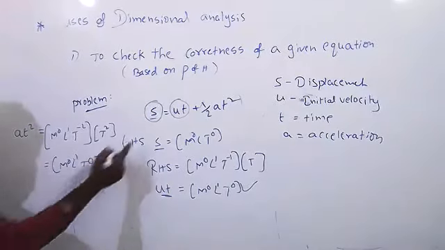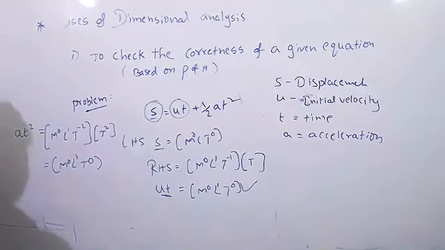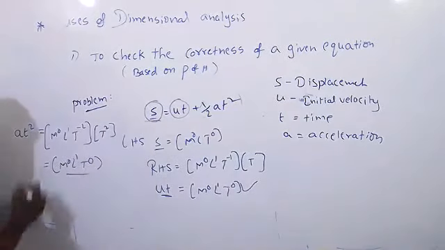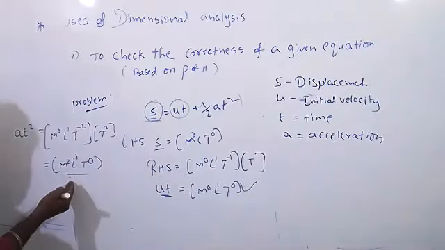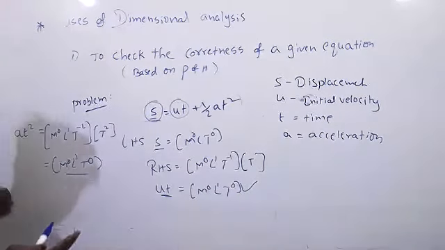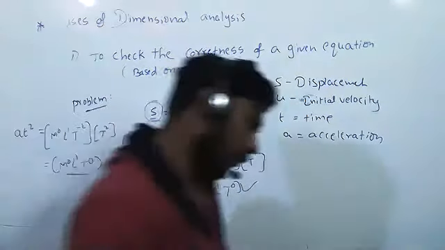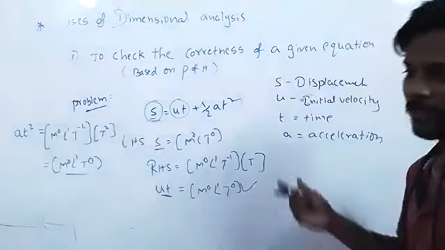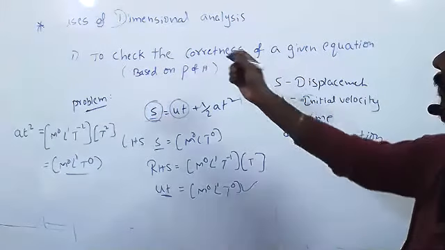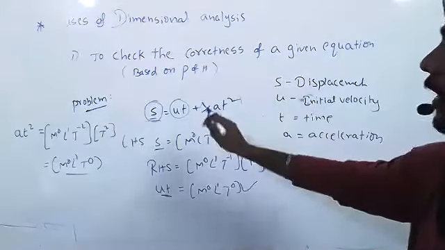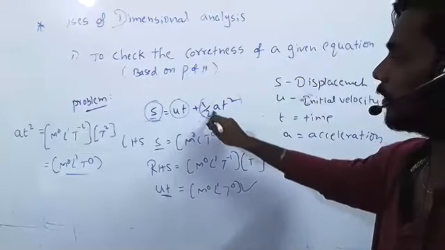It is the same. Hence, LHS equal to RHS. Hence, correct.